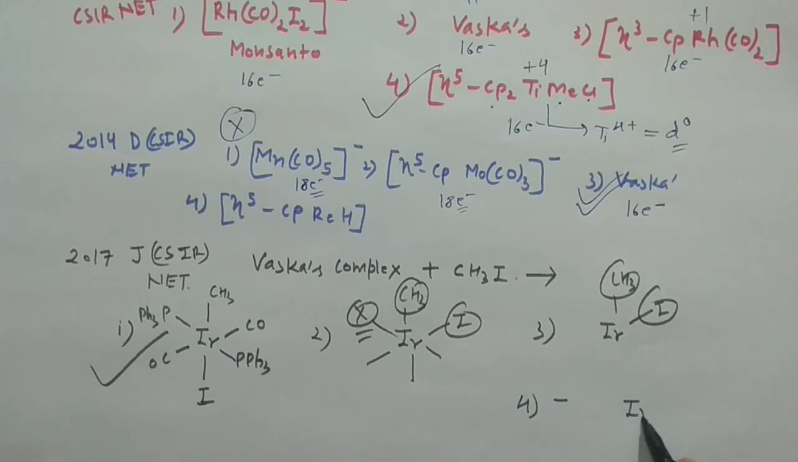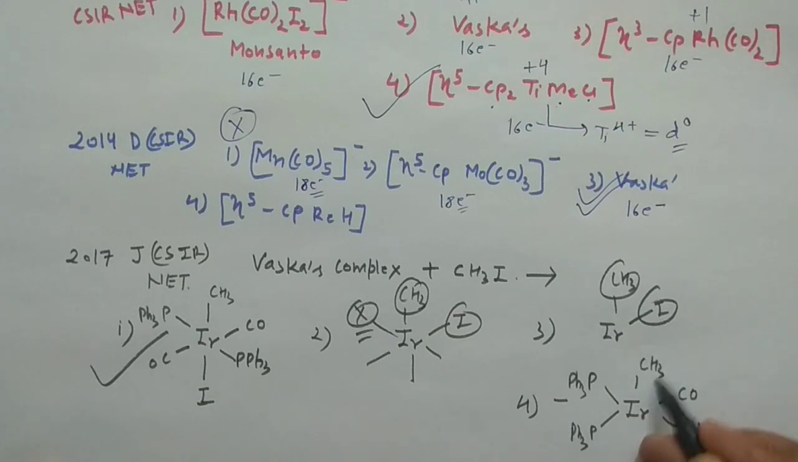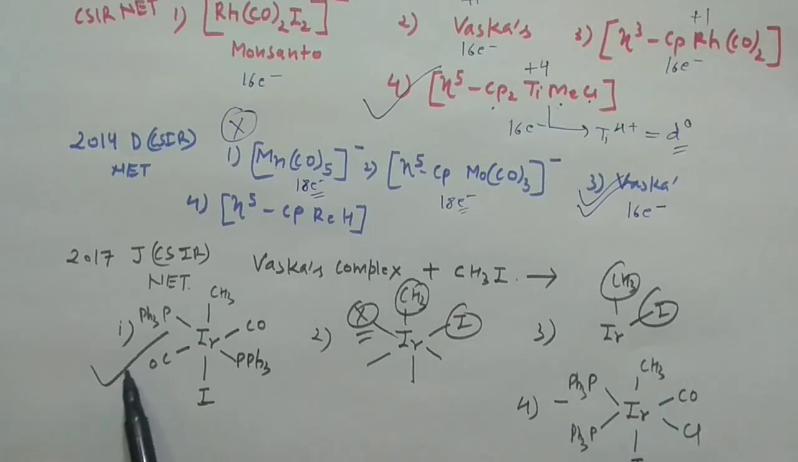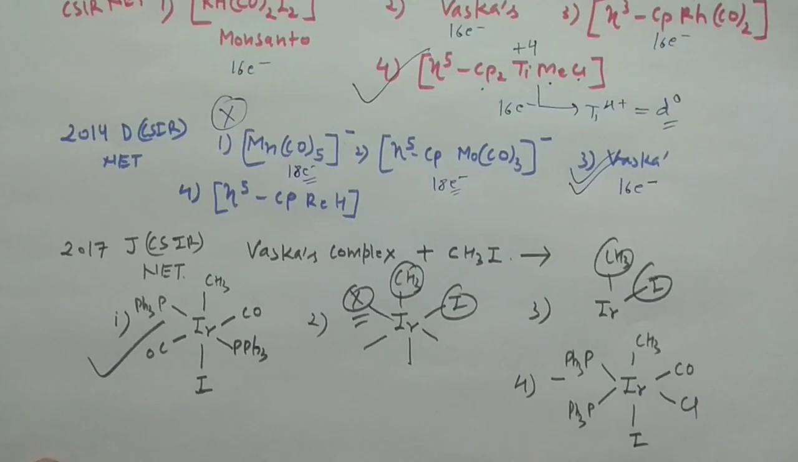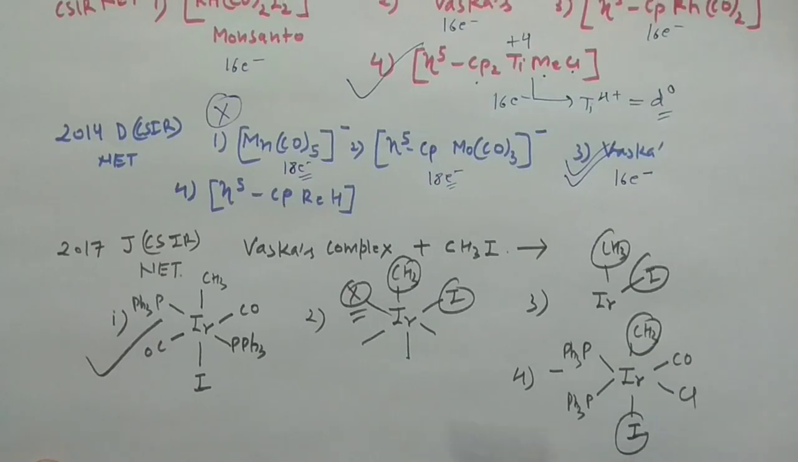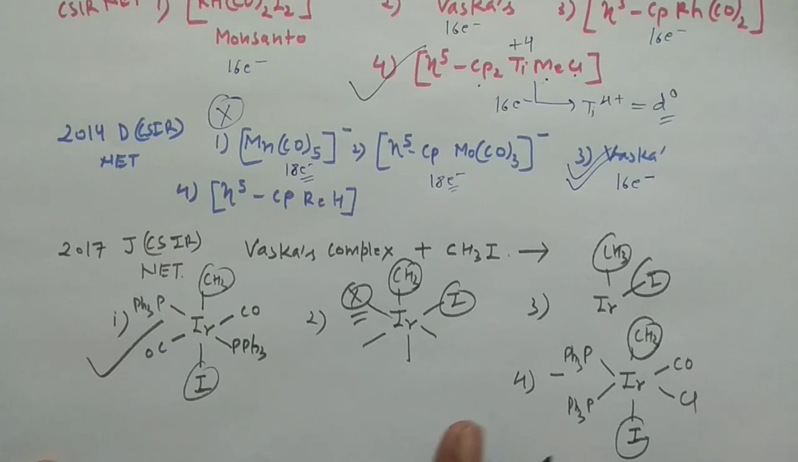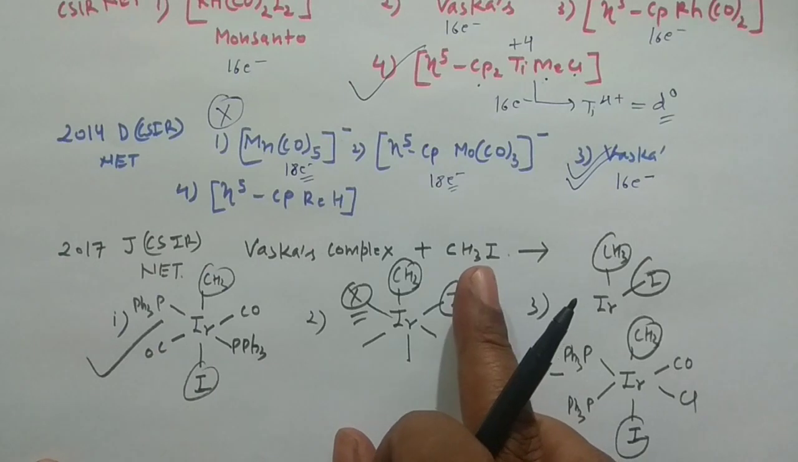Say this was your iridium, this is CO, and this is Cl. Then they have put PPh3 here and PPh3 here, and this is CH3I and CH3I. So this first and fourth, this fourth one is quite confusing. Why? See, these two are trans, and here also these two are trans. So you may have the confusion about which one is correct, but remember, whenever you are doing the oxidative addition reaction with a polar molecule, the stereochemistry of the starting substituent will not change.